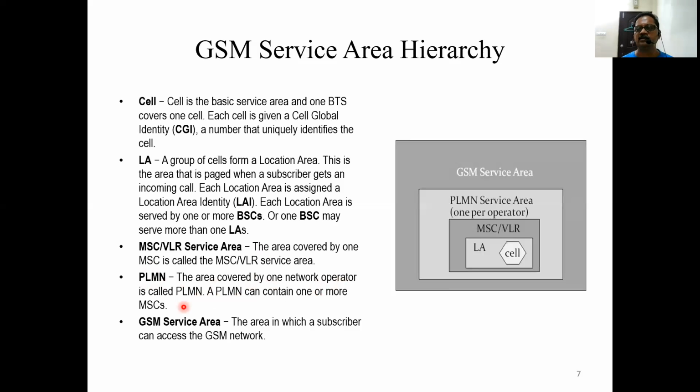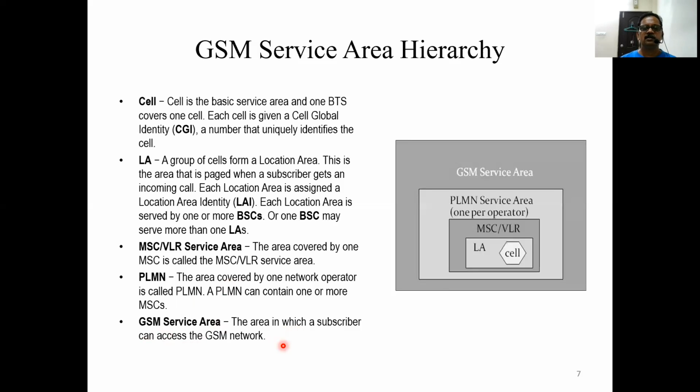Generally in industry, a PLMN may consist of many MSCs. If you take a country like India, this is service provider wise coverage area for each and every service provider. Then the GSM service area, the area in which a subscriber can access the GSM network.